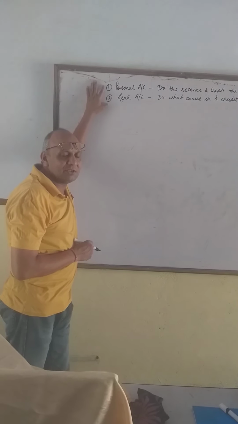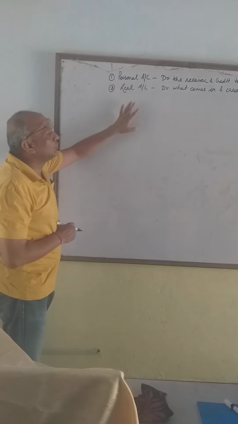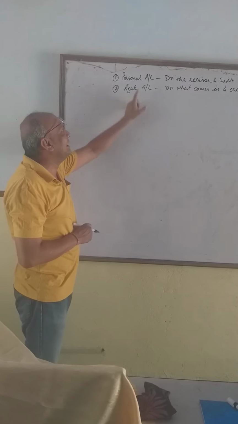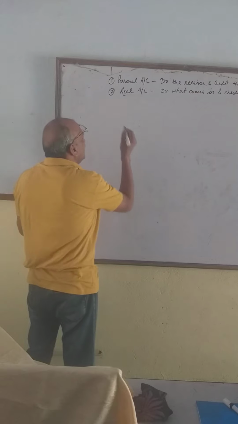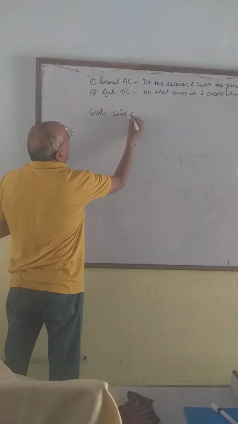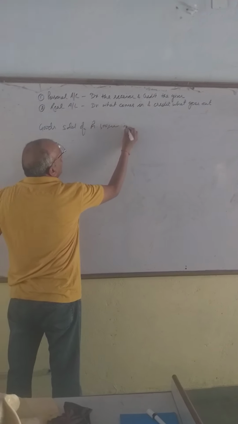Today we will be discussing the third rule, that is nominal account. But before going to nominal, let us do one or two more transactions related to personal and real account only. Yesterday I did goods sold of rupees 1 lakh in cash.